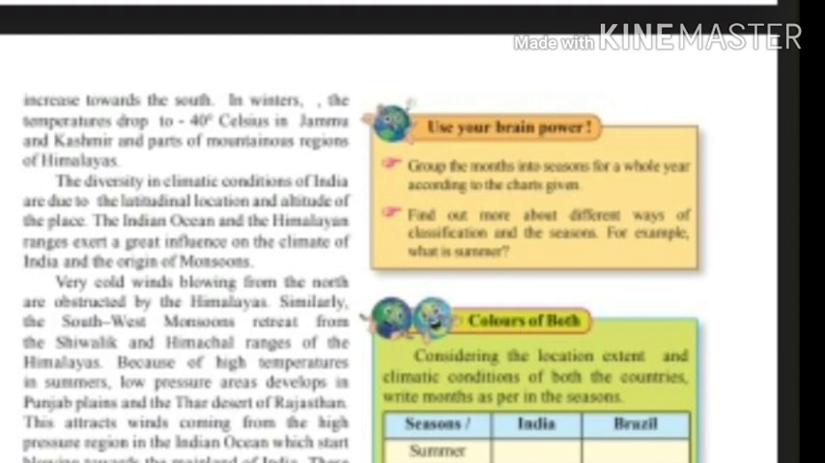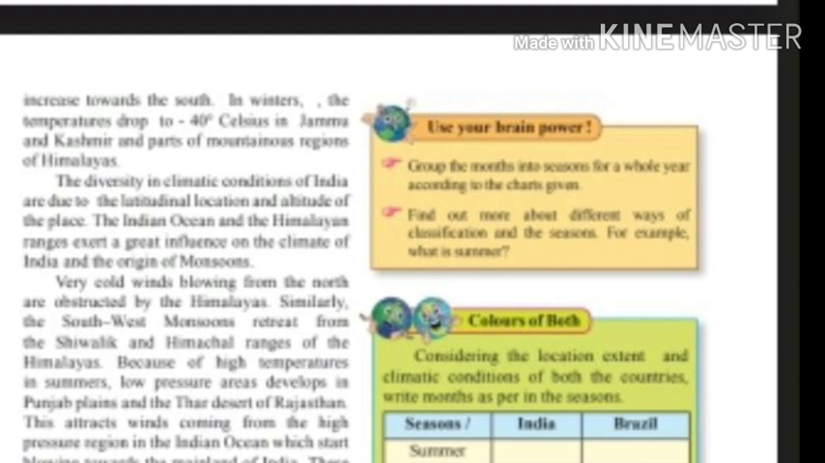Due to the obstruction, these winds change their direction and start flowing from the northeast to the Indian Ocean. In this way, Himalayan ranges and Indian Ocean play a very important role in the climatic condition of India. Due to the height of Himalayas, India is protected from cold, chilly winds that are blowing from the north.